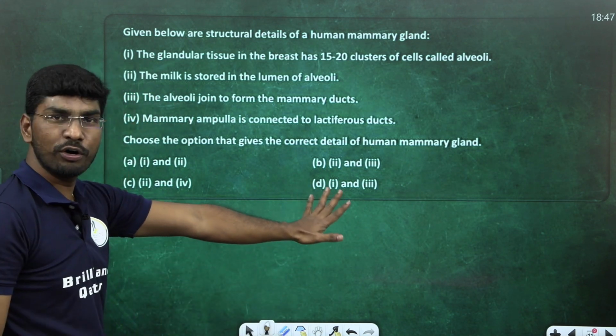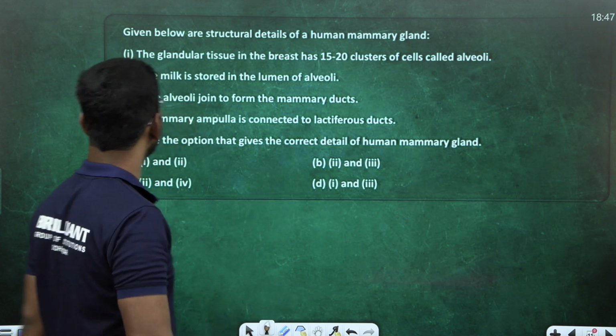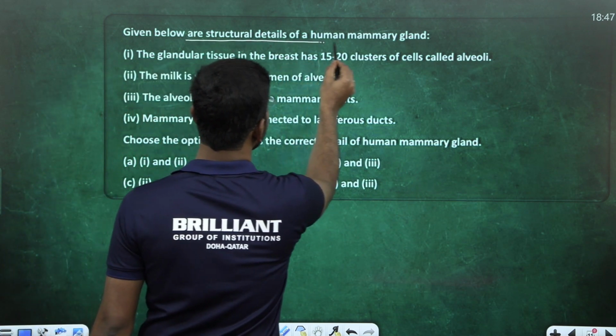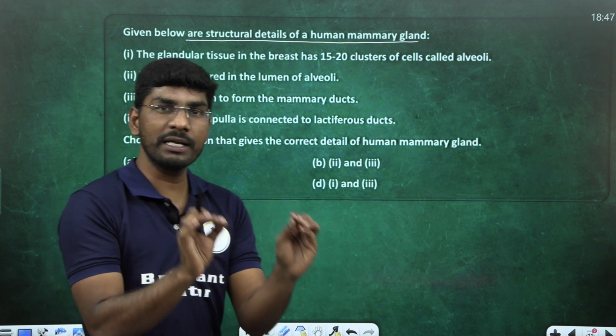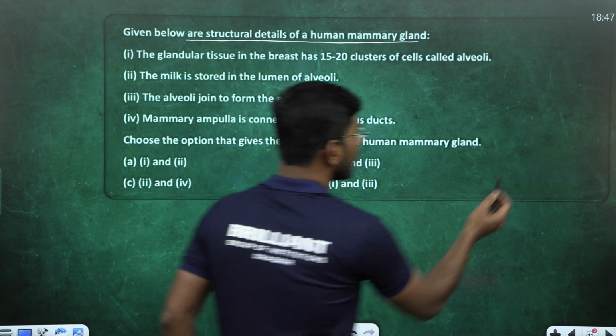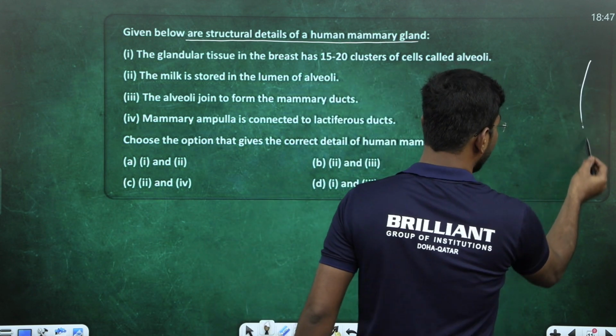This is the most simple question, but it is a confusing question. Look at here what the question is asking. Given below are structural details of human mammary glands. Mammary glands, we know, are the paired structure we call breast. Yes or no? Let's take here. This is the structure of breast. Here, these are ribs.